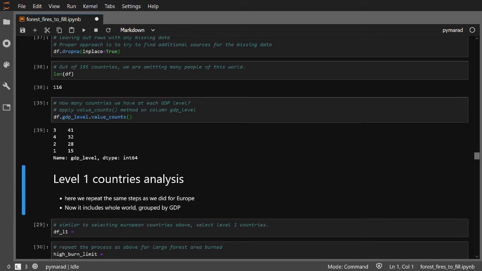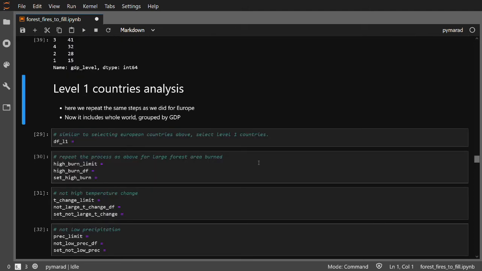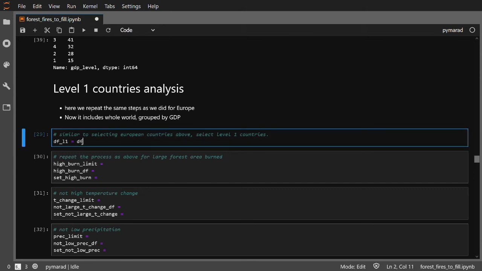We have countries organized according to GDP now. We can work out the forest fire logic for each level separately. Let's start with level 1 countries. Yes, indeed, we are truly going to repeat the steps we did for the European countries, so you should be absolutely able to do it by yourself. First step is to identify and pick out from our data frame the countries which have the GDP level equal to 1. So df, and now GDP level, and condition is 2 equal signs equals to 1. So that's our data frame for level 1 countries.